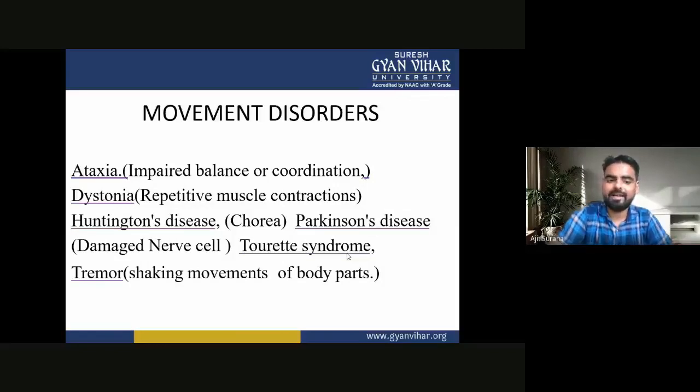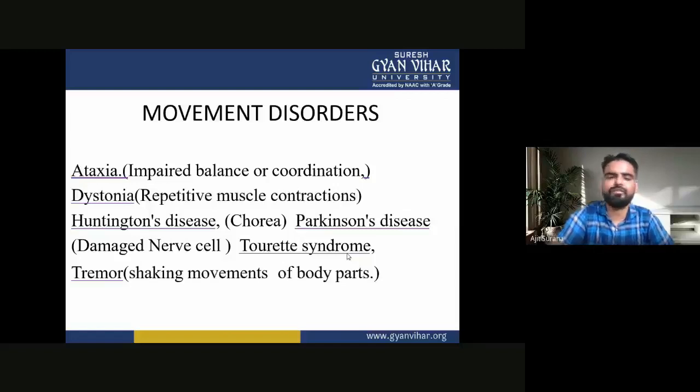Third is Huntington's disease or chorea. Then Parkinson's disease, in which nerve cells are damaged. Then Tourette syndrome and tremor. In tremor, there are shaking movements of the body parts. So these are the movement disorders.